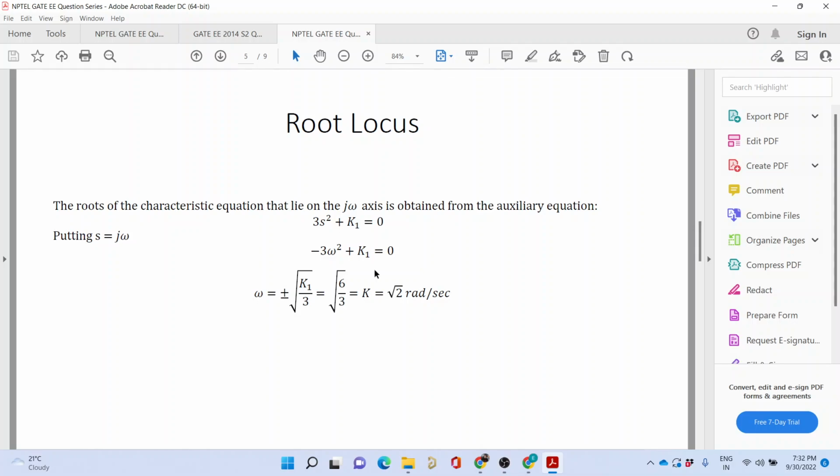Now to find the intersection, we replace s with j omega. If I replace s with j omega, what I have is minus 3 omega square plus k1 equal to 0, and then correspondingly we find the frequency at which it is intersecting, and this √2 radians per second has been given to you as k. Now we note that k1 has to be greater than 0, because otherwise the square root of this negative thing will not exist. This is something that we have to keep in mind.